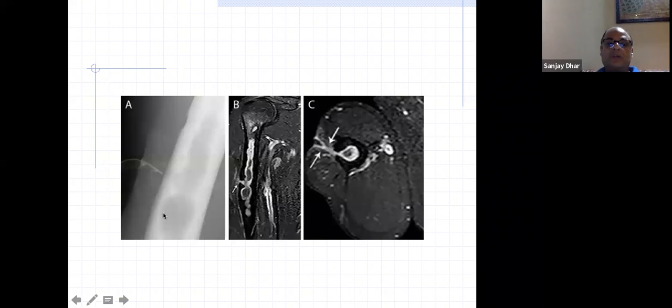Again, you can see a large cavity here, with lysis and sclerosis simultaneously. It can be picked up on a CT scan, and you can even see discharging sinuses there. You can even do sinograms and see that the sinus is leading to this cavity. So CT and MRI become very important in such cases. Again, they need decompression. This is chronic osteomyelitis. They need decompression, wide opening of the canal and packing of the cavity.